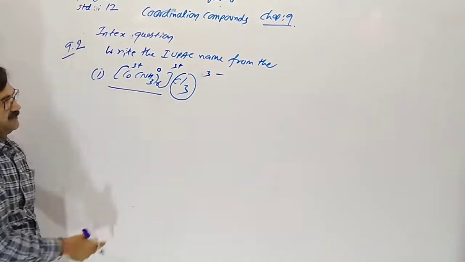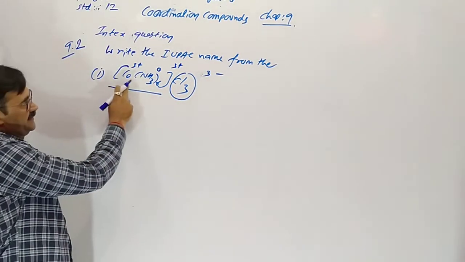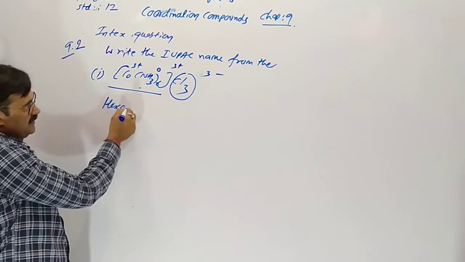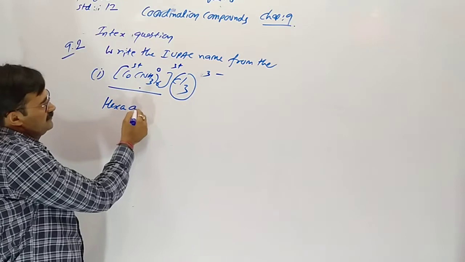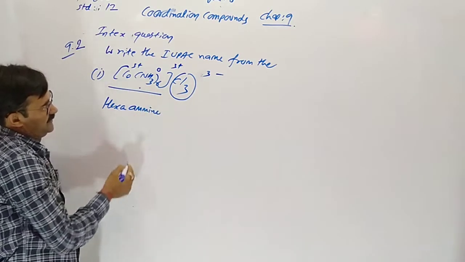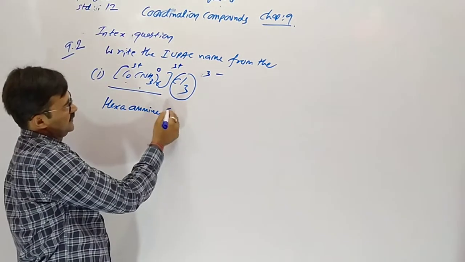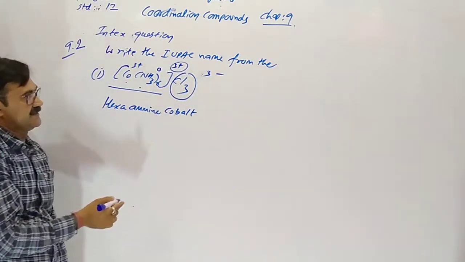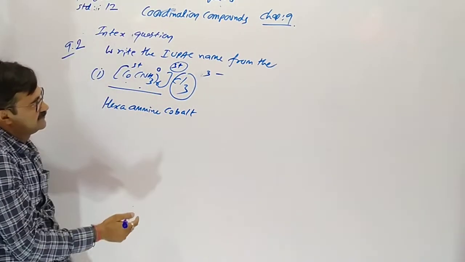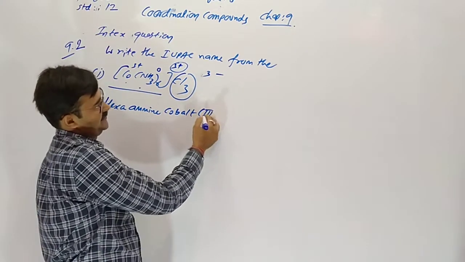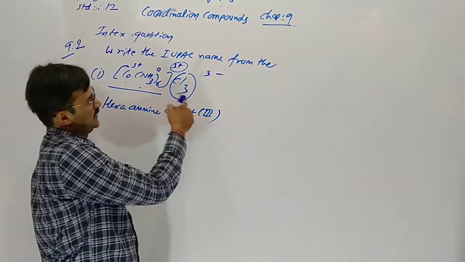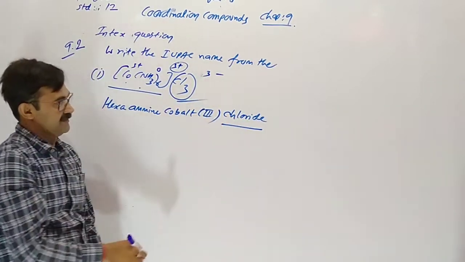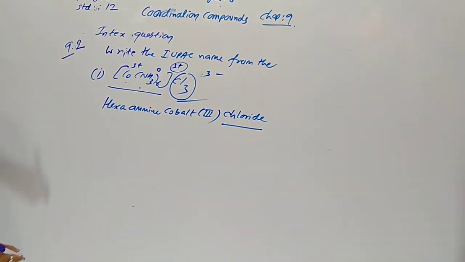First of all, the positive part, metal and ligand, so ligand hexaammine, then cobalt. Not yet ate, because it is a positive entity, cobalt Roman digit 3, and chloride, not tri, only chloride, which is the counter ion, not a ligand.